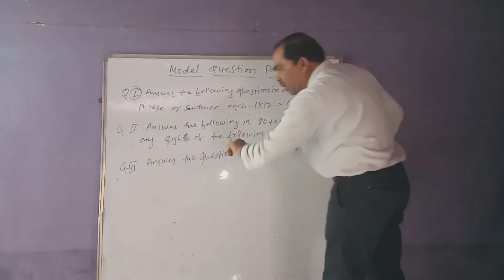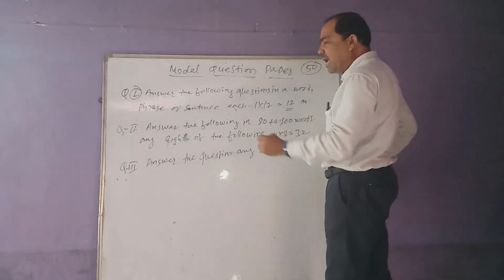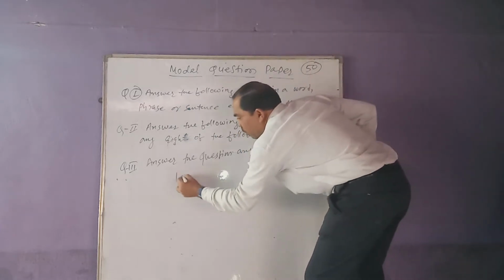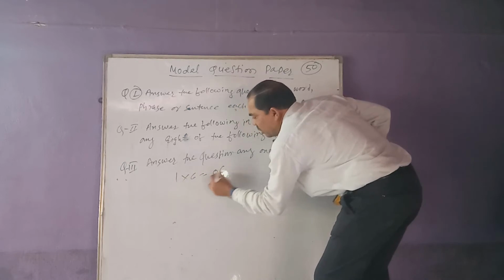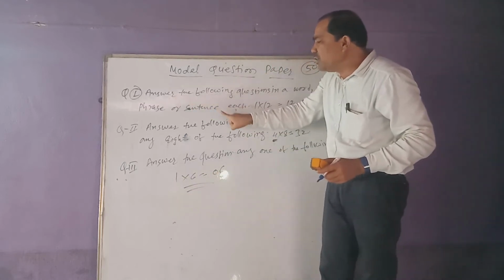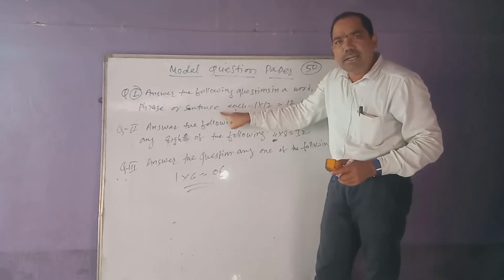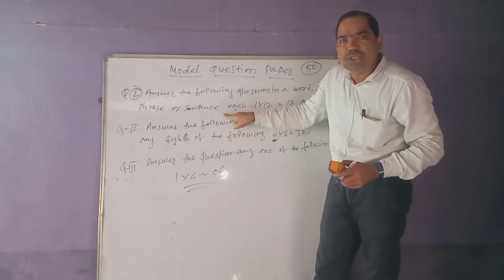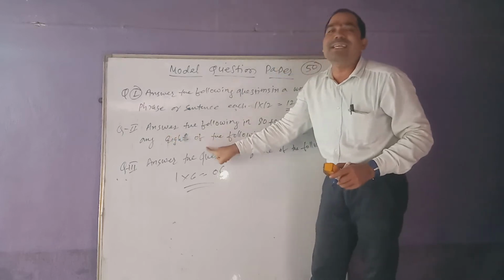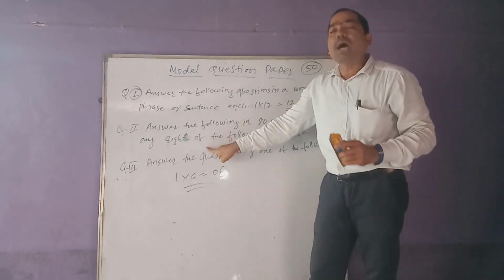Answer the following questions, any one of the following will be there. It is meant for 1 into 6 is equal to 6 marks. Remember my dears, in question number first one there is no option. It is mandatory, compulsory, all the 12 questions you have to answer. Question number Roman second, in this one there is an option.